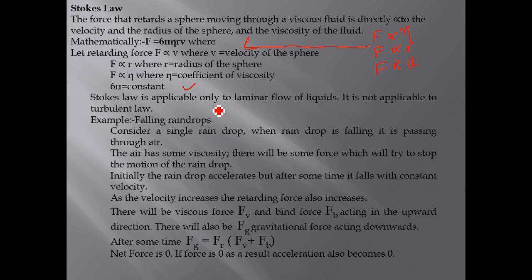Stokes law is applicable only to laminar flow of liquid. In the next topic we will discuss laminar flow. It is not applicable to turbulent flow. An example is falling raindrops. Consider a single raindrop. When the raindrop is falling, it is passing through air.